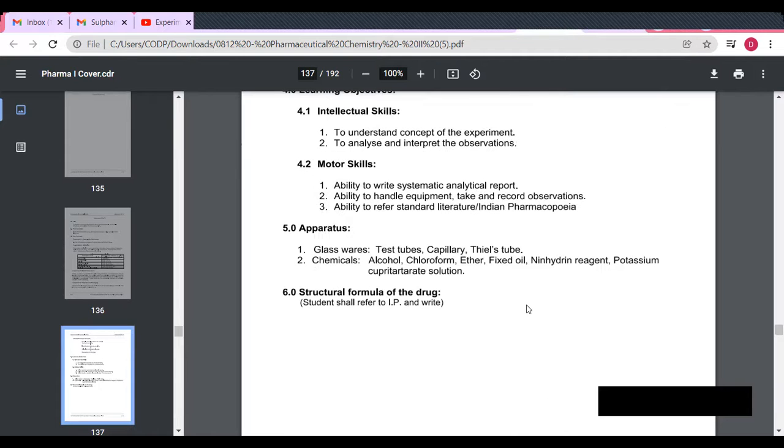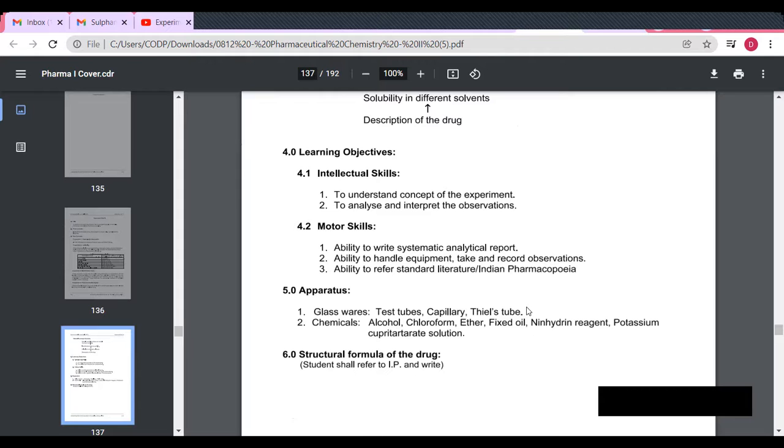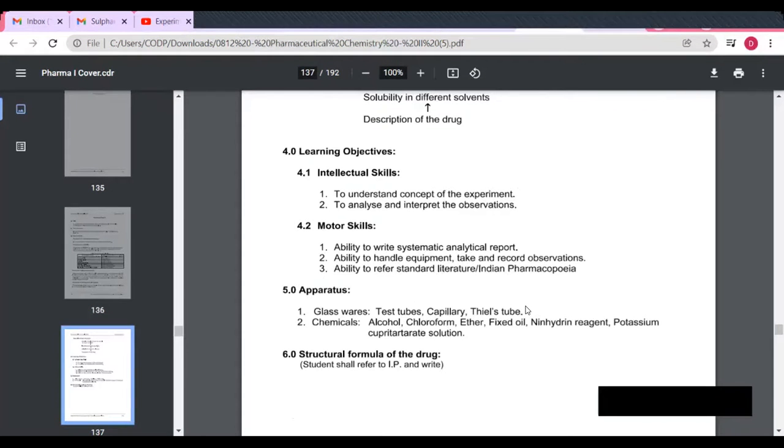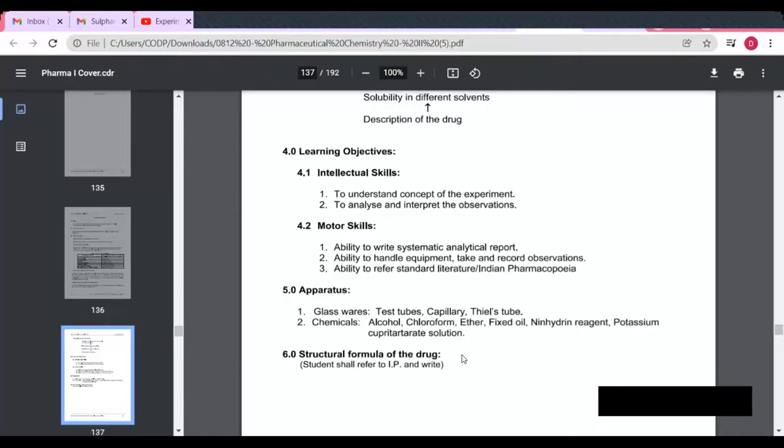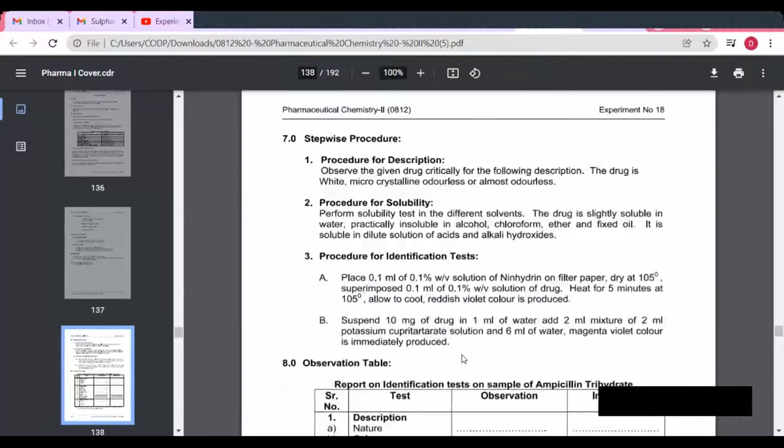Then the apparatus required for this identification test of the given sample ampicillin includes first glasswares, in that test tubes, capillary and Thiele's tube. Then next are the chemicals: alcohol, chloroform, ether, fixed oil, ninhydrin reagent, potassium cupritartrate solution. These are the glasswares and chemicals we require for this practical.